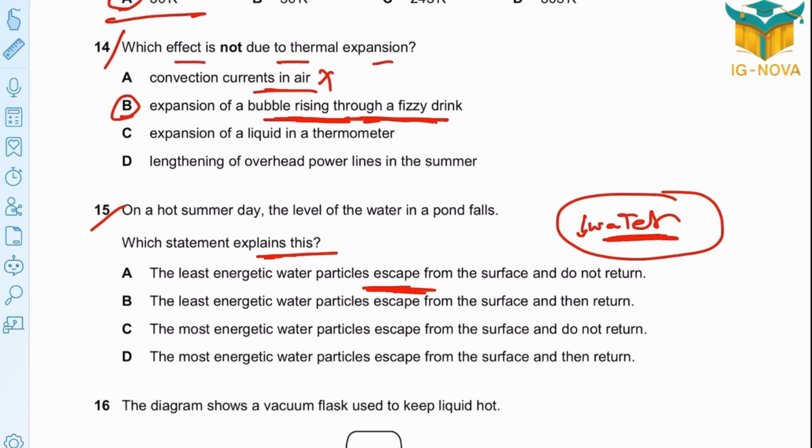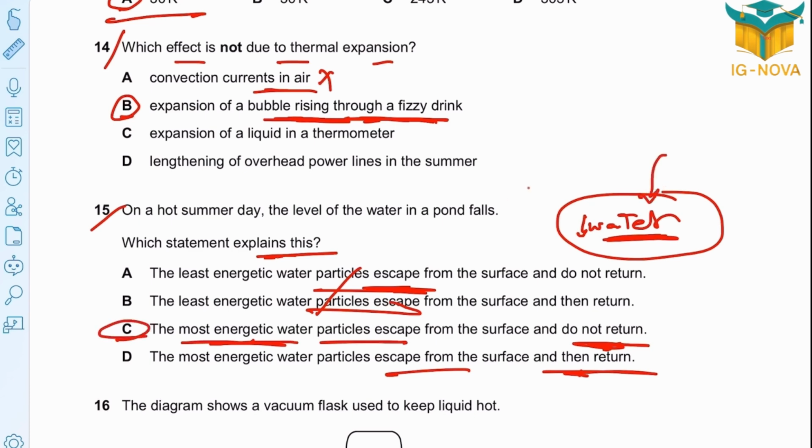Least energetic will not escape. The escaping happens for the more energetic because of heat. But from the surface, do they return or not? Surely not return. If they return back, the water level will be back to its normal, but they are not returning. So heating happens, molecules escape, not returning back.